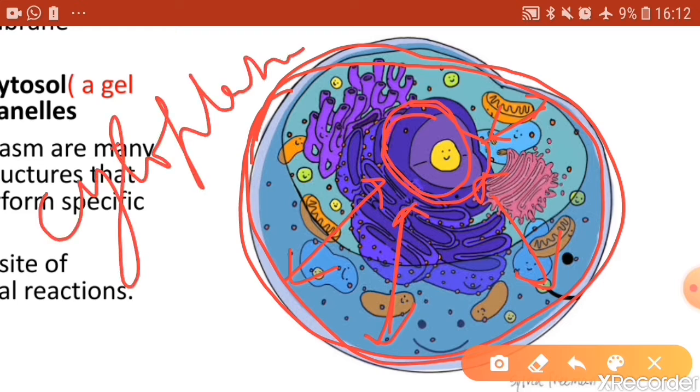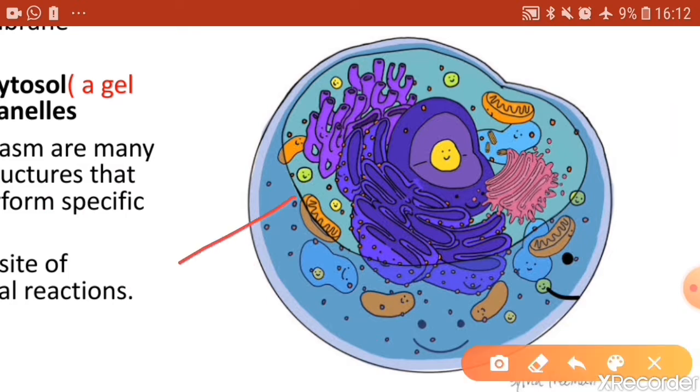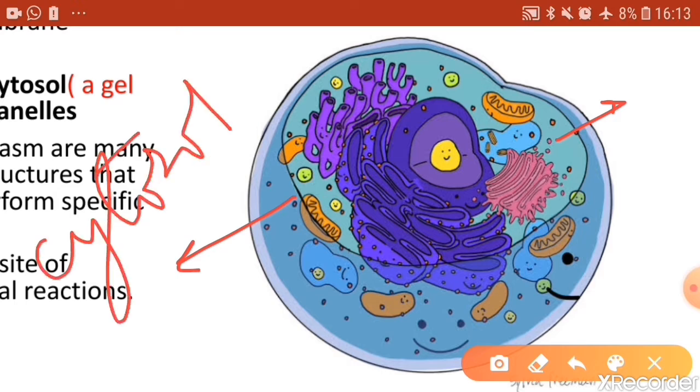Okay, now cytoplasm is made up of two important components. What are they? The liquid or the gel-like substance, the fluid that is present in the cytoplasm is called cytosol. And there are many membrane bound structures which are present in this cytosol.